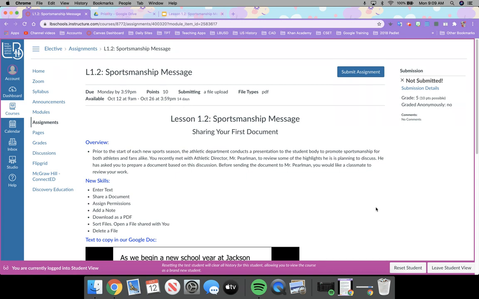This is activity lesson 1.2, Sportsmanship Message. In this activity, we're going to be sharing a document, and that's something that I know many of you already understand how to do. So it could be a review for you, but we do have some new concepts that you might be learning, such as how to download a PDF and how to upload a PDF to your Canvas activity.